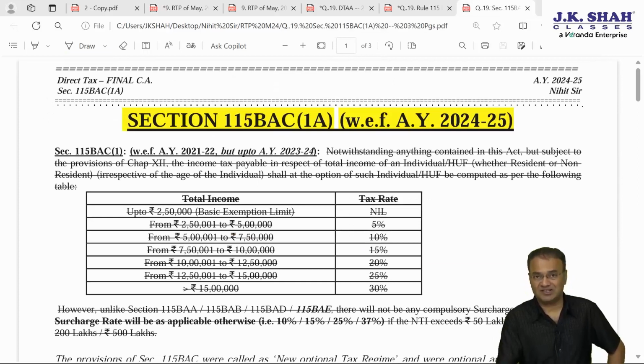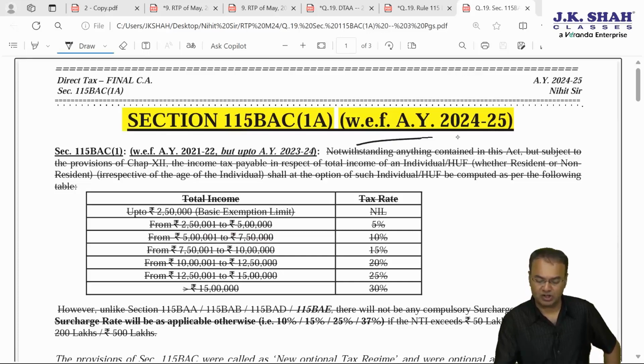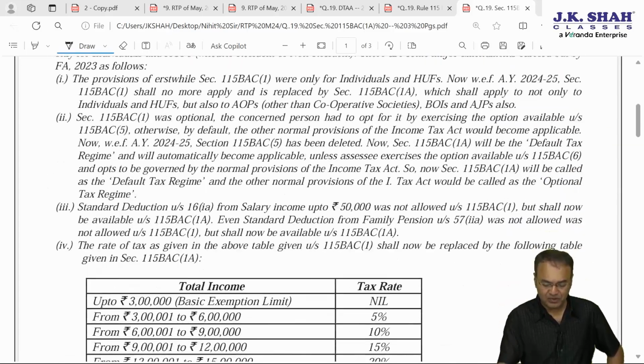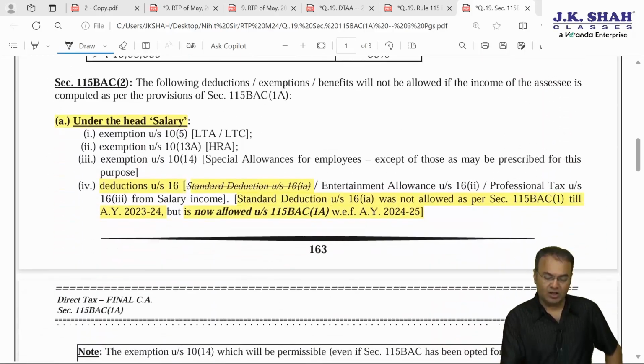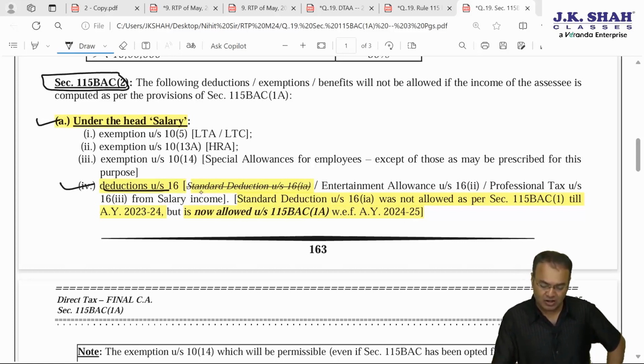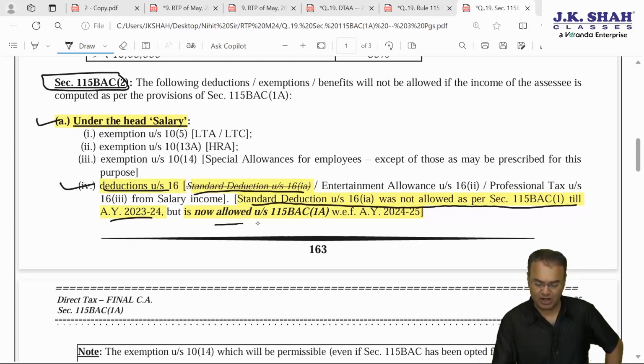As far as 115BAC subsection 1A is concerned, which is newly introduced from AY 24-25, the provisions are totally being revamped. Earlier 115BAC subsection 1A is deleted with effect from AY 24-25. Under 115BAC subsection 1, for salary head, deductions under section 16 are not allowed. Lower tax rates will be applicable, but the assessee has to compromise with certain tax benefits. Standard deduction was not allowable earlier, but now it is allowable under section 16 clause 1A.